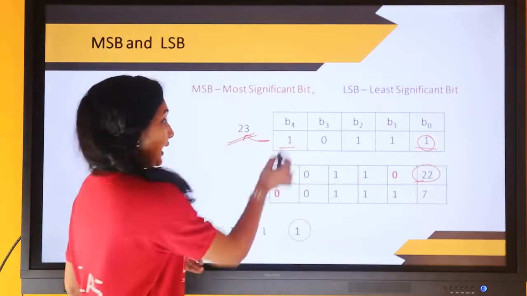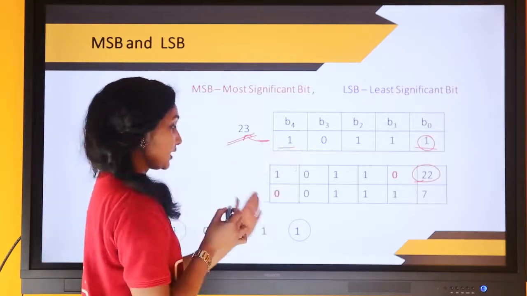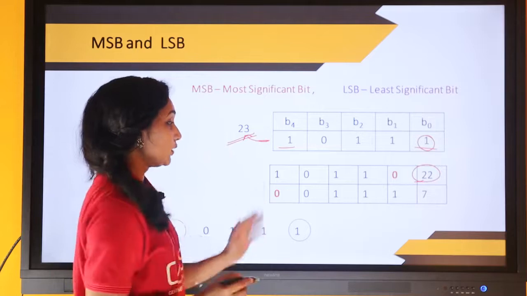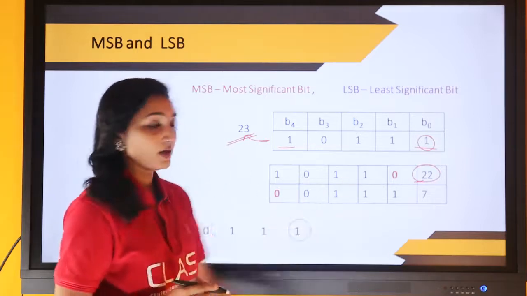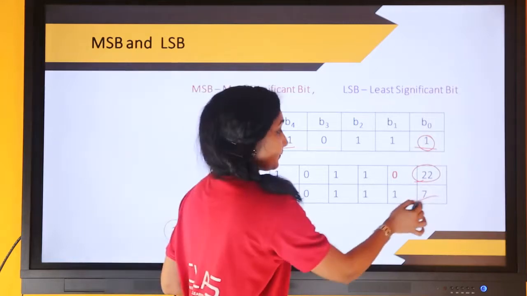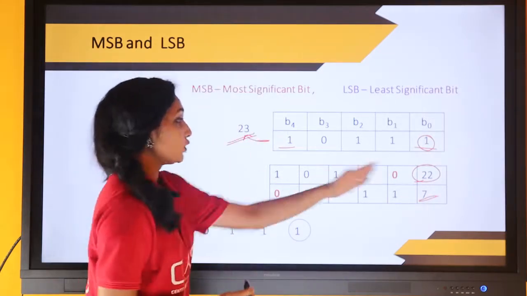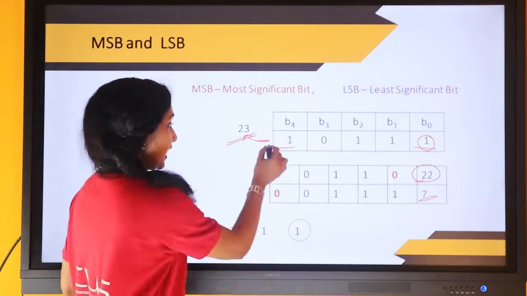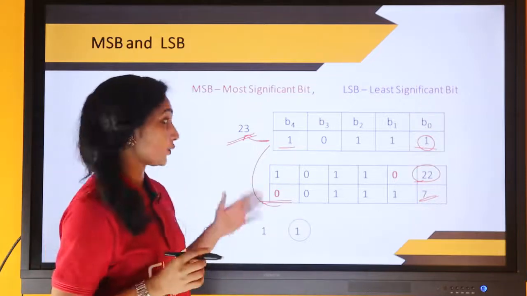Now I have replaced B4. It was 1 and I have changed it to 0. Now the decimal equivalent of this number, 00111, becomes 7. Which means a huge difference is obtained when I change the bit B4.